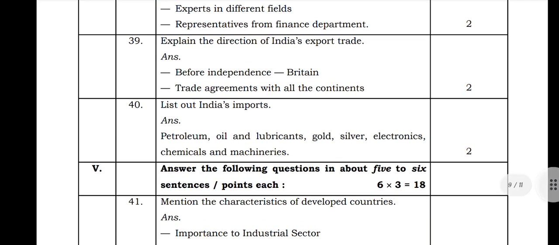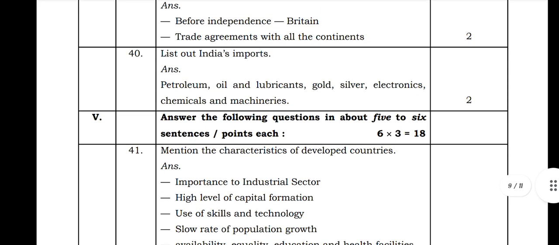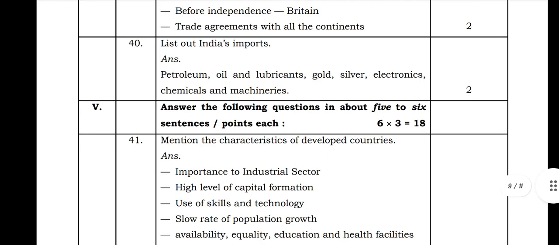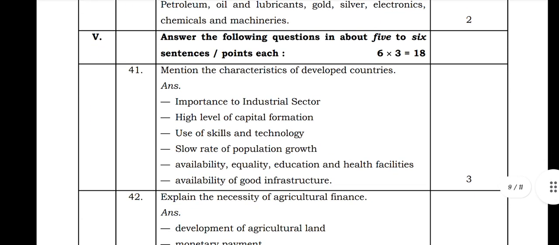Explain the direction of Indian export trade. Before independence, Britain had trade agreements with all the countries. Then list out India's imports: petroleum, oil and lubricants, gold, silver, electronics, chemicals, and machineries are the important items in the list of India's imports. Next, fifth main, they asked six questions.